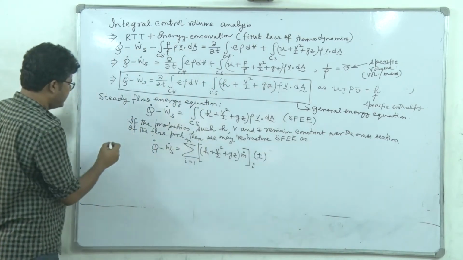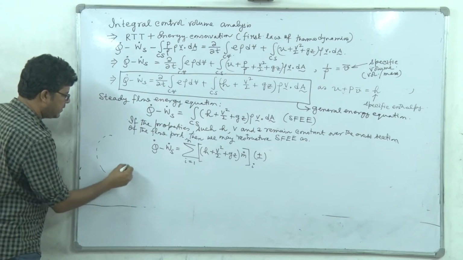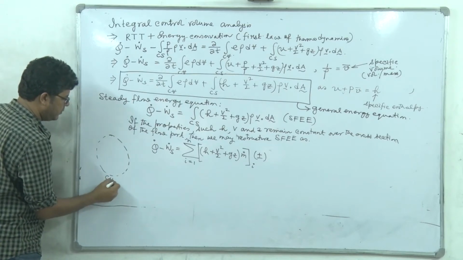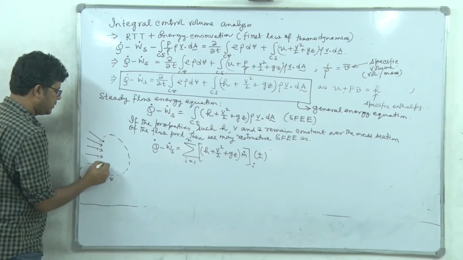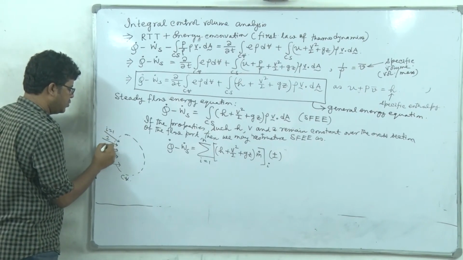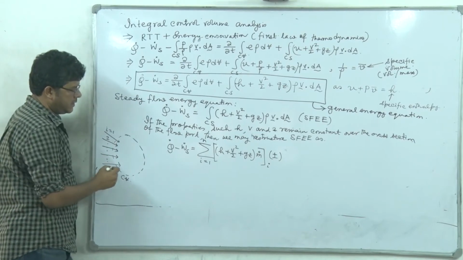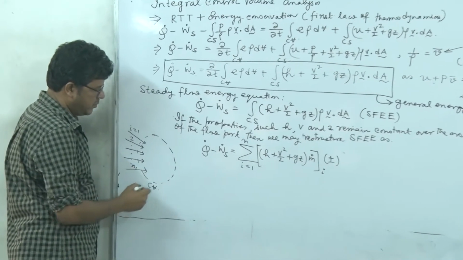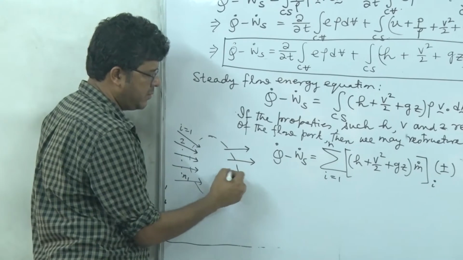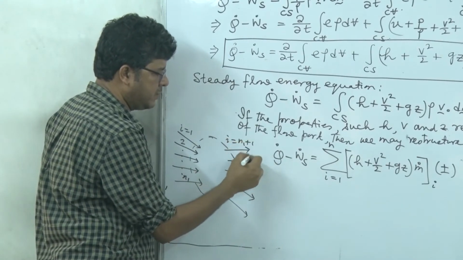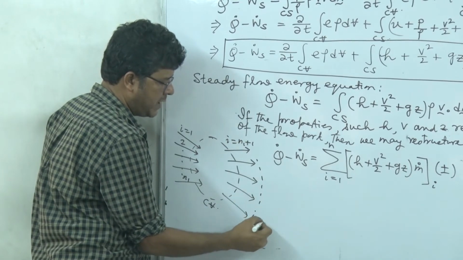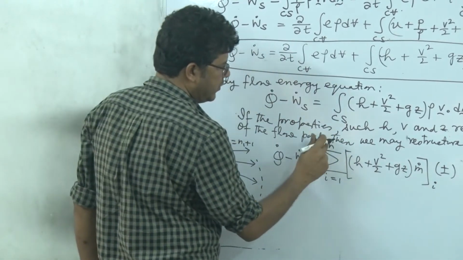Why? Because if this is the control volume, we are having, say, I equal to 1, 2, up to N1 number of inflow streams, and maybe I equal to N1 plus 1 up to I equal to N number of outflow streams.